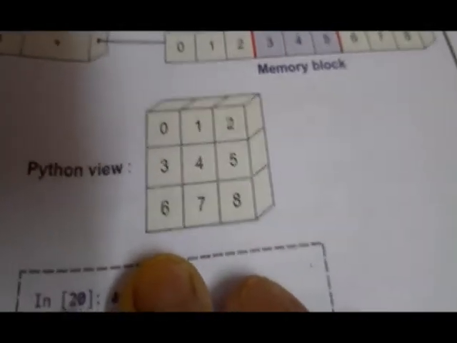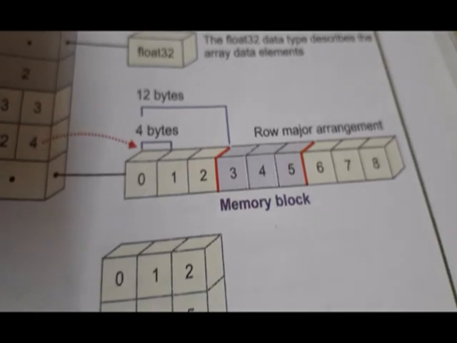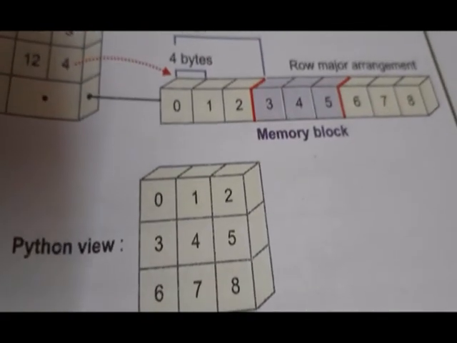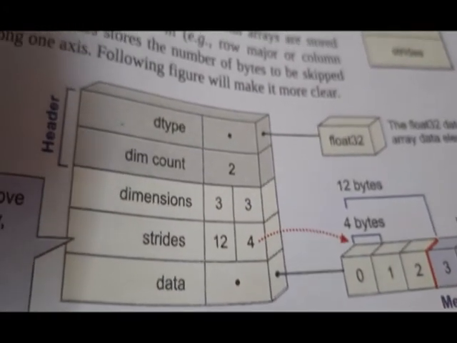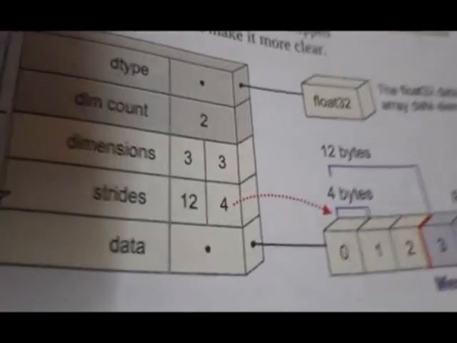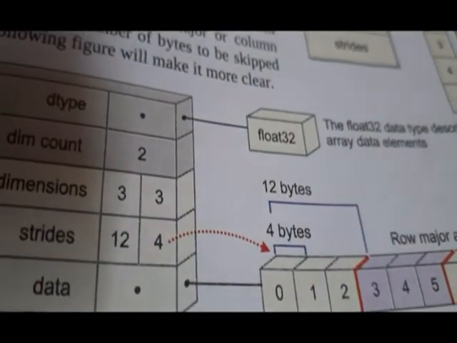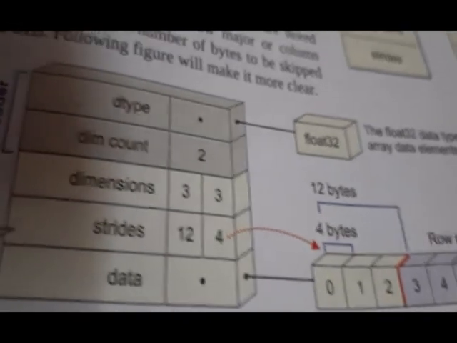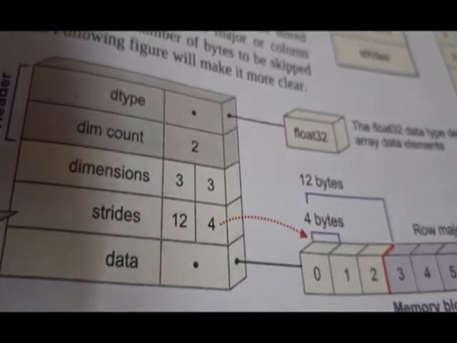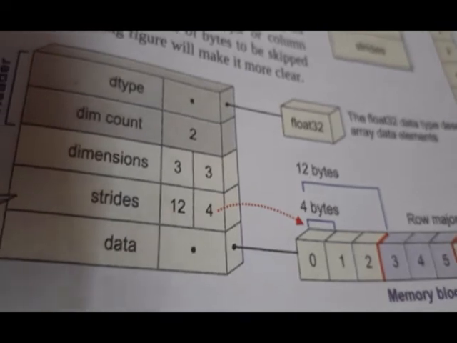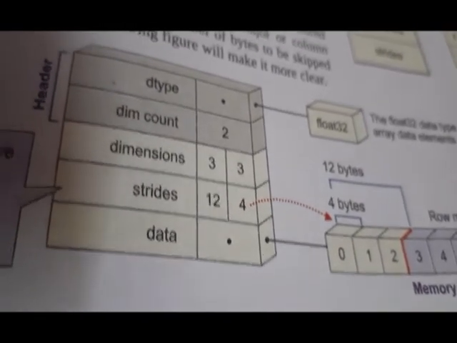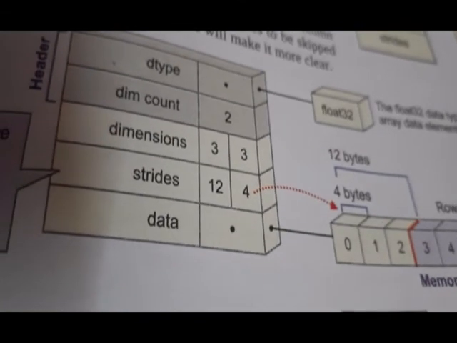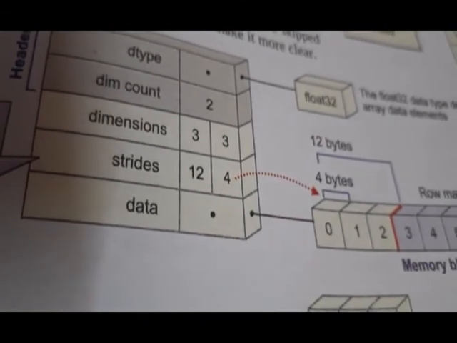Okay, this array we are going to consider. This is it. There are 3 rows, and you can see 3 columns. Alright, now in this array we will see the data type. Data type is float 32. Then dim count is 2 dimensions, that is rows and columns. In each dimension, first dimension 3 rows, second dimension 3 columns.